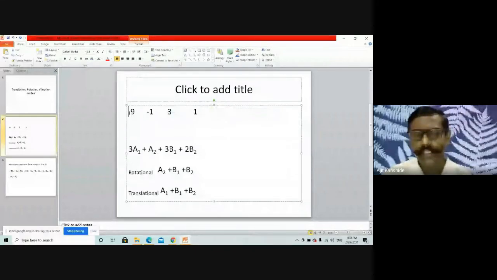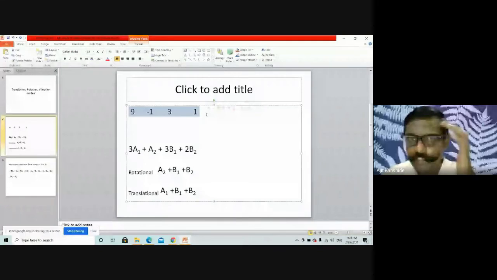Is it possible to obtain this reducible representation? Please unmute and talk. At least 3 replies I want. 3n coordinate system. What you have to do?